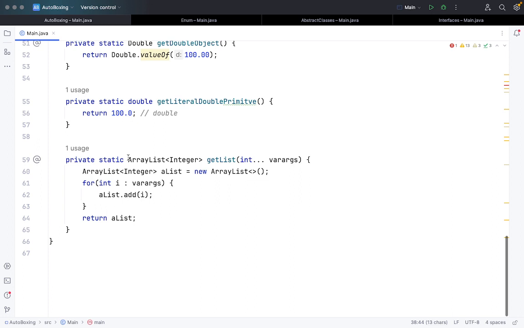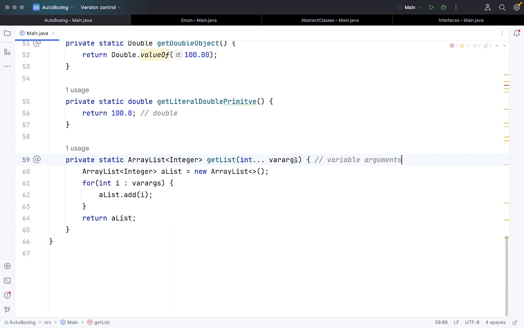So my output will be an ArrayList with Integer as the wrapper class. This is the function name, and I'm passing a variable argument. How can I pass a variable argument without specifying it explicitly? Using these three dots. In 2-3 sessions ago we saw how these three dots help us write variable arguments without specifying them explicitly.